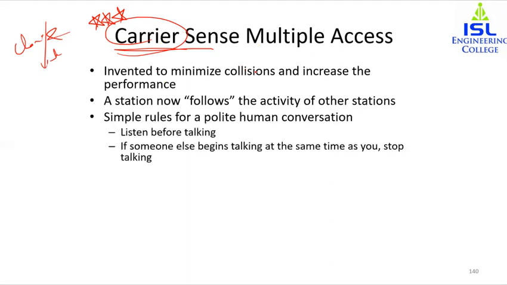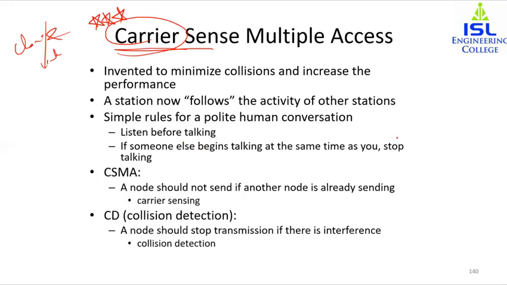So what is the rule of a conversation? We listen to someone before talking, and if someone else begins talking at the same time, we stop. So the same thing is done in CSMA. A node should not send if another node is already sending, that is carrier sensing. And in this case, we have carrier detection, collision detection, and collision avoidance. And a node should stop transmission if there is interference. That is the concept of collision detection.